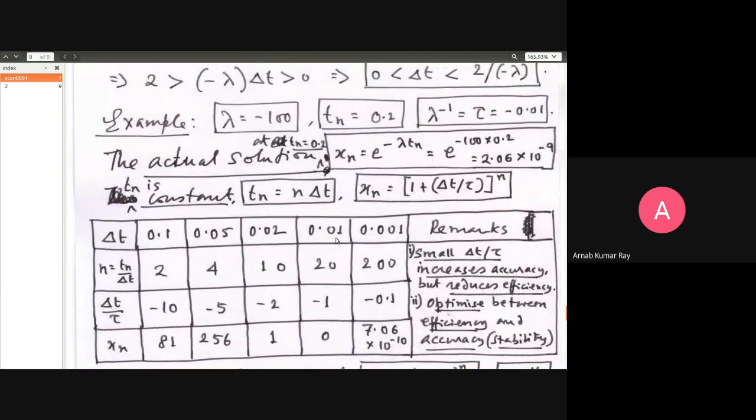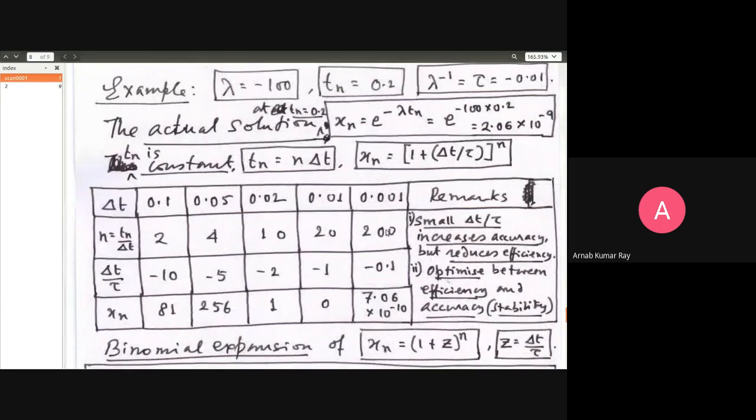Now you go by a factor of 10. 0.01 you now take as 0.001. 0.001 is your delta t. Tn is 0.2. 0.2 divided by 0.001 is 200. Delta t you have taken as 0.001. That divided by tau will be minus 0.1 is the ratio that you get. 1 minus 0.1. Now you all follow extremely carefully. Ladies and gentlemen, all of this thing, 1 minus 10 was minus 9.